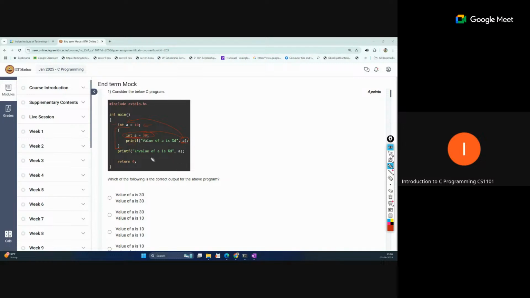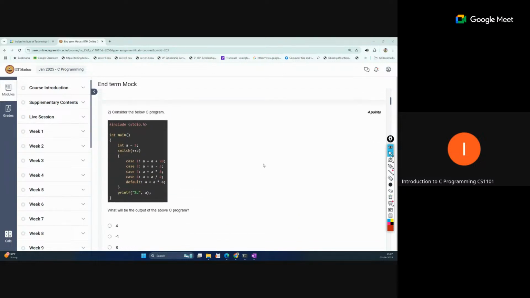Now the outside print statement will print the outer one, this a equal to 10. So 30 and 10 should be printed. So the value of a is 30 and the value of a is 10. So that should be the output. So like this, the second option.